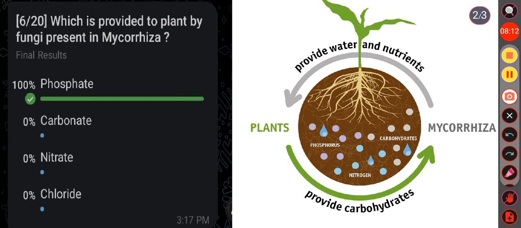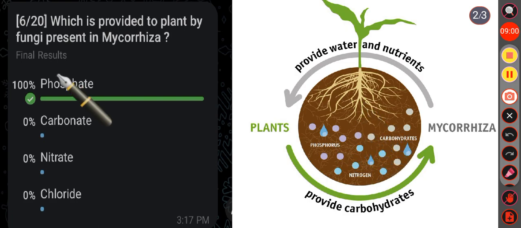So mycorrhiza refers to a mutual relationship between fungi and plant roots in most plants, where the fungus assists the plant by expanding its root surface area. The plant benefits the fungus by supplying the carbohydrates necessary for fungal growth. The growth of trees and crop plants is facilitated by mycorrhizal fungi connected to plant roots, which boost the absorption of nutrients, primarily phosphorus.